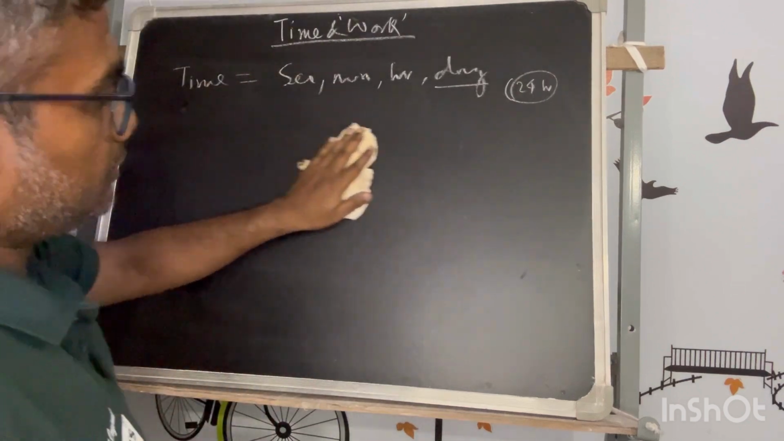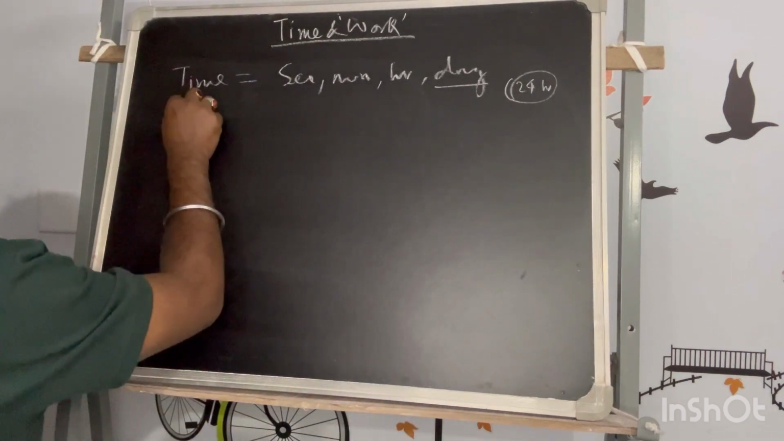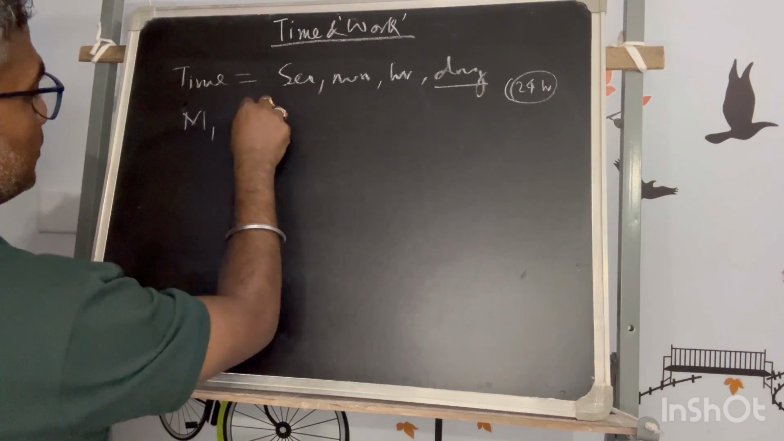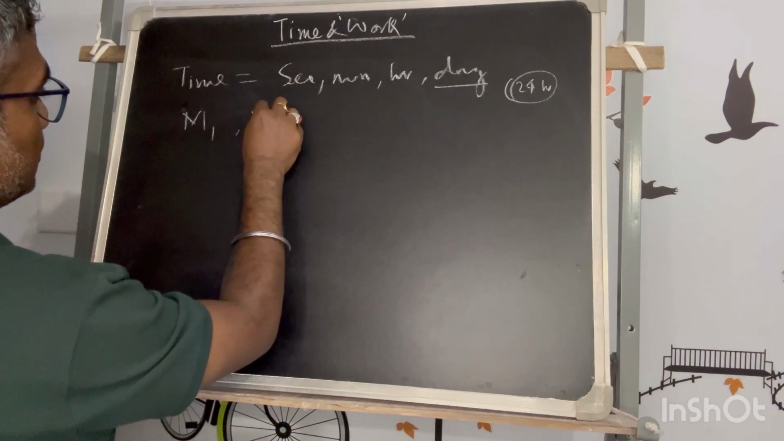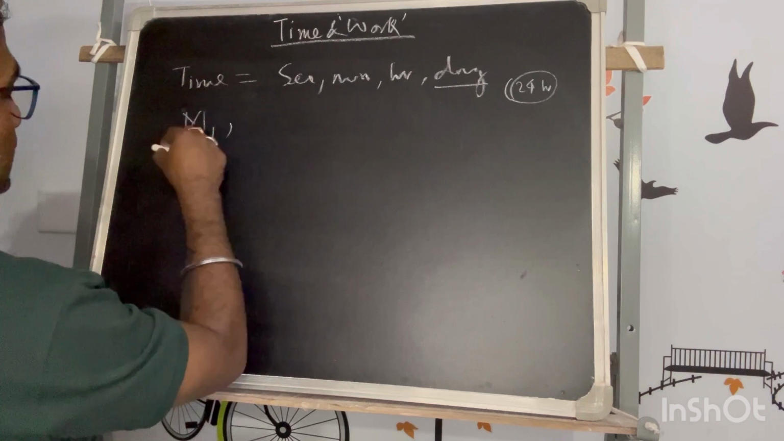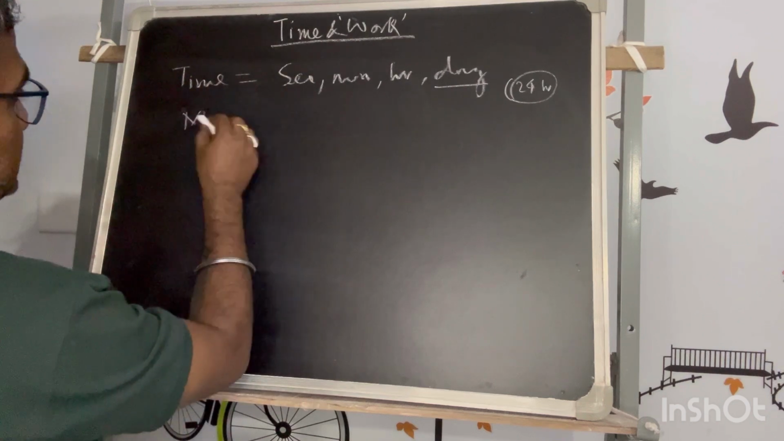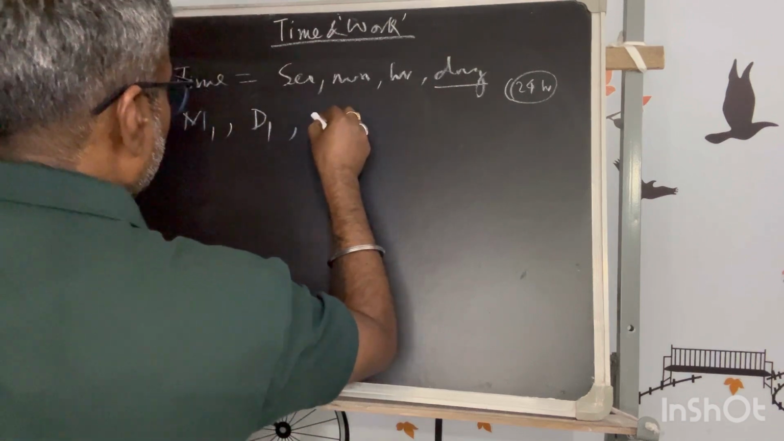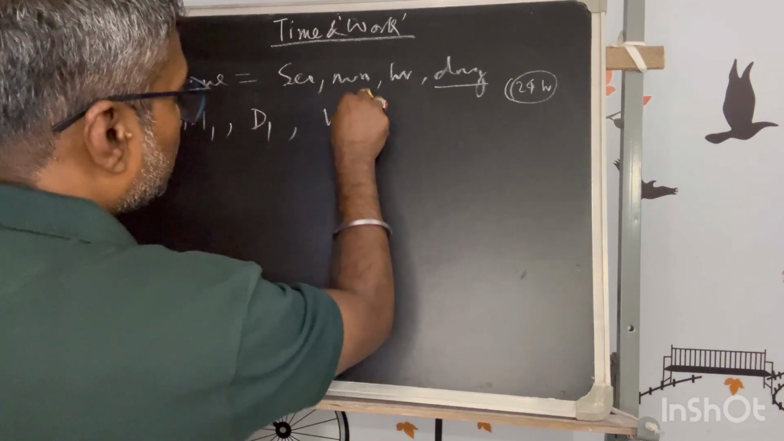Now I'm just giving you an example. There are M1 persons working for D1 days and completing a work W1.